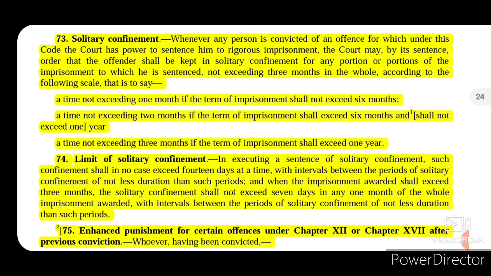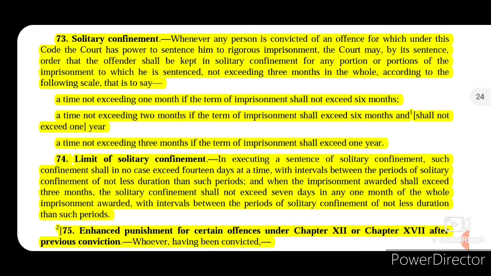That is solitary confinement. That person is confined in a very solitary environment. He is not allowed to meet any person. So this is a very harsh kind of punishment, and that is why it is not awarded more than 3 months.